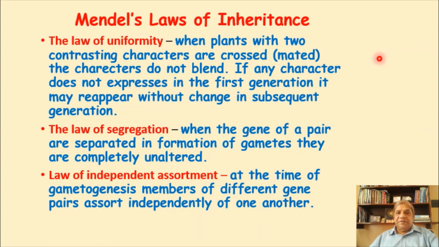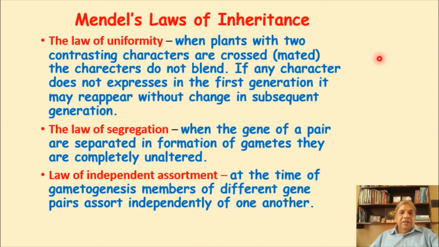Now, the second law is the law of segregation, which Mendel has said very clearly. When genes of a pair separate, he said that the factors come in pairs, and the two factors we now call genes come in pairs, and they separate out at the time of gametogenesis. Thus only one member of the pair goes into a sperm or ovum, into the gametes, completely unaltered. There is no change in the gene characters.